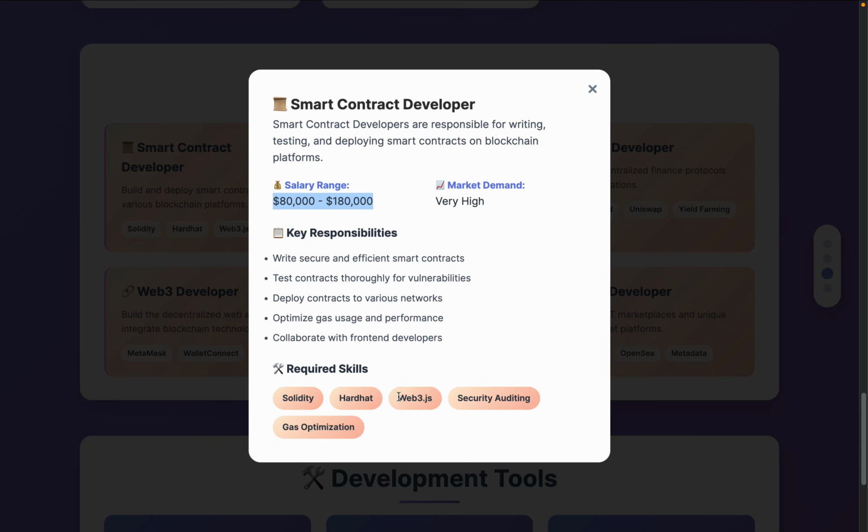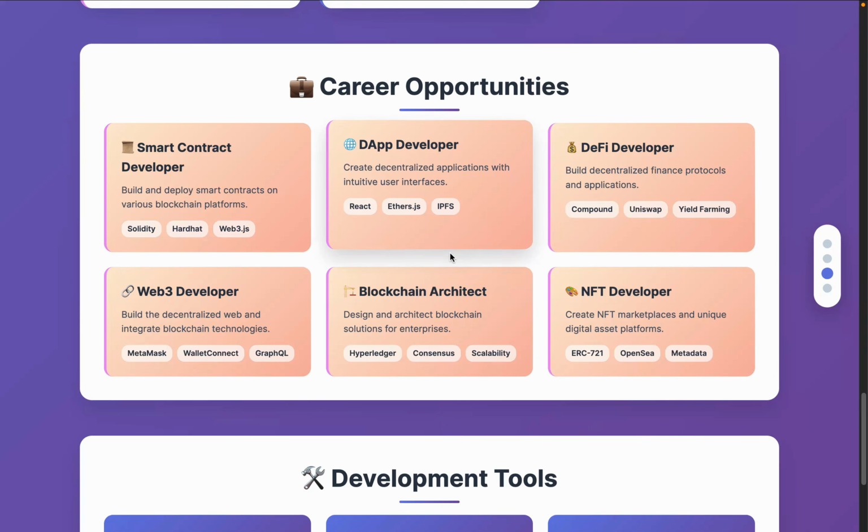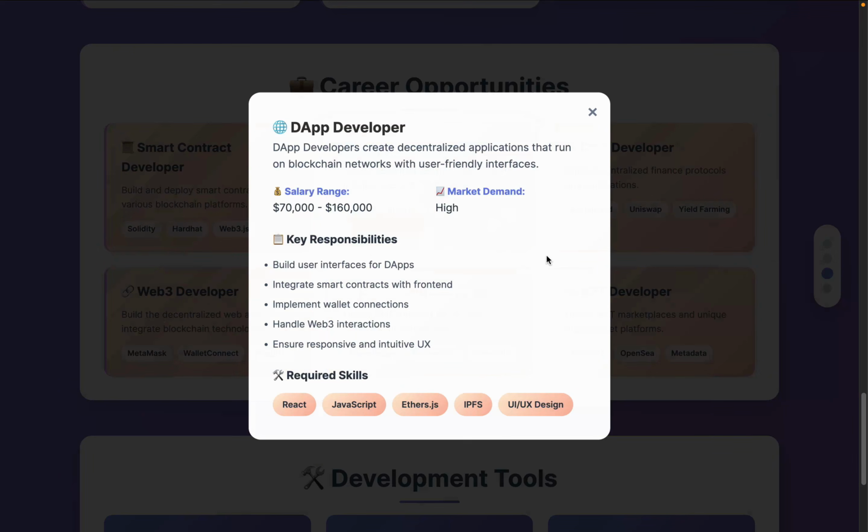You need to have Solidity, Hardhat, Web3.js, security auditing and gas optimization, which we have covered extensively in the project. So this is what you need to have as a Solidity smart contract developer. If you come back to the DApp development, it's also very highly demanded, and most of the projects you will find in the startup field.